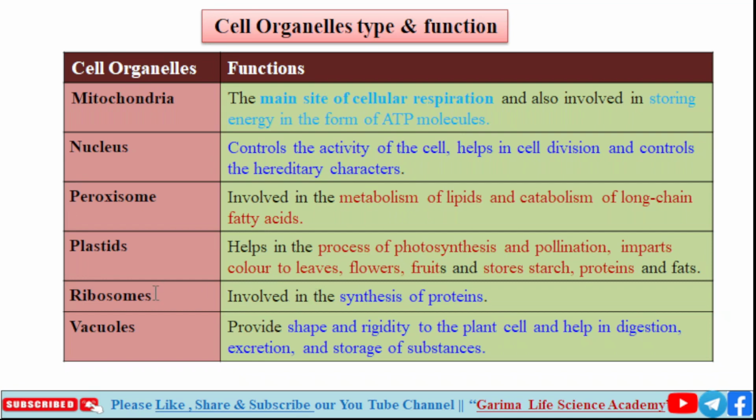Our 11th organelle is ribosomes. Ribosomes are involved in synthesis of protein. The last organelle is vacuole. Vacuole provides shape and rigidity to the plant cell and helps in digestion, excretion and storage of substances.